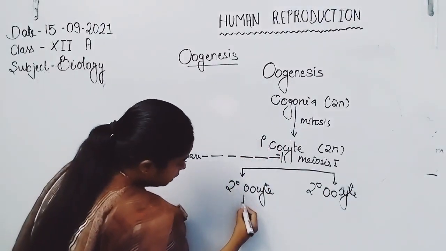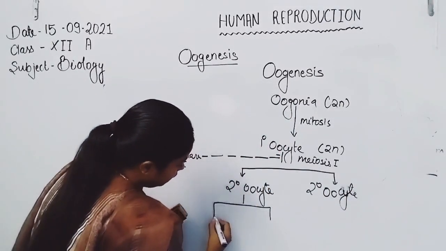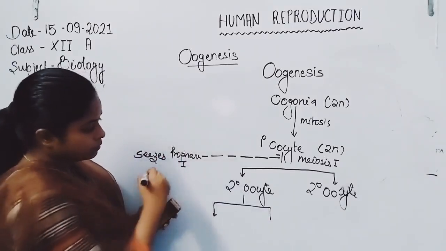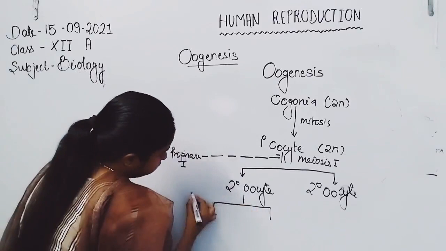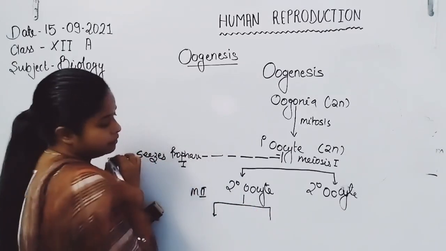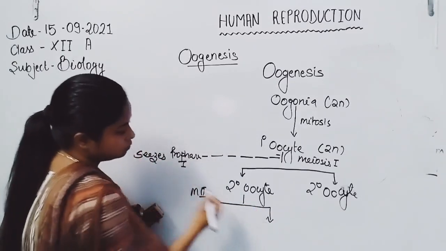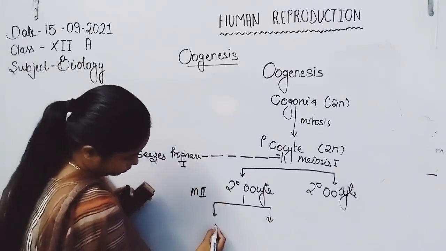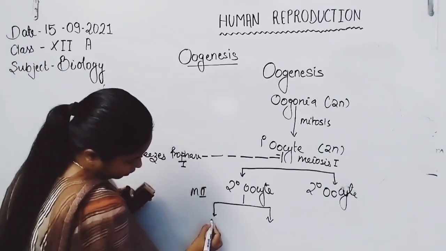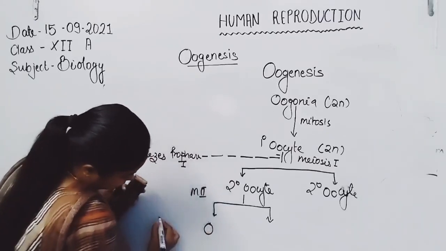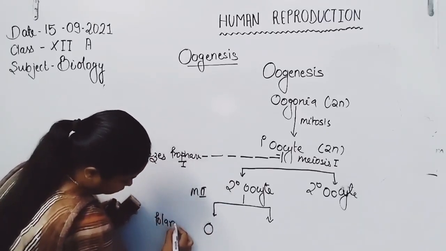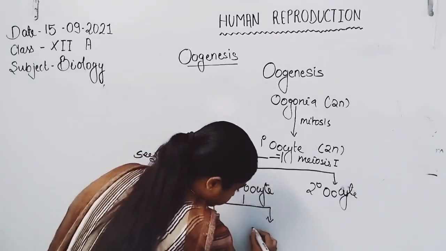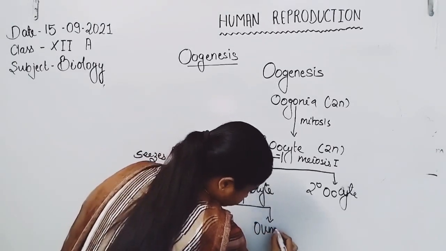Then the secondary oocyte again undergoes meiosis II division to form one polar body and one ovum.